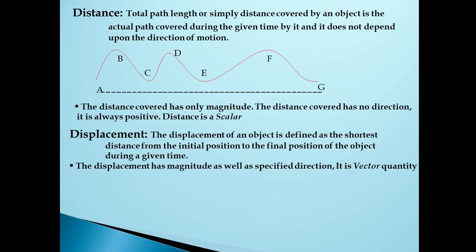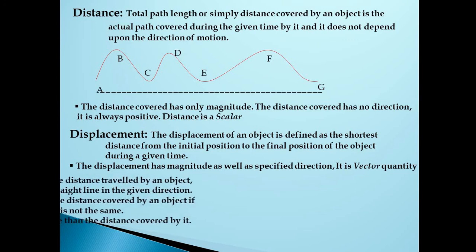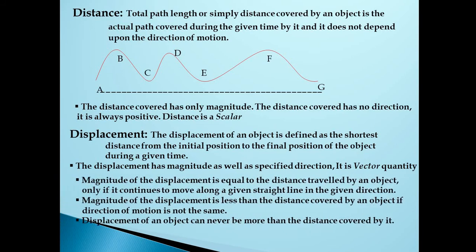Let us go to the next one: displacement. The displacement of an object is defined as the shortest distance from the initial position to the final position of the object during a given time. See, here we have an example.